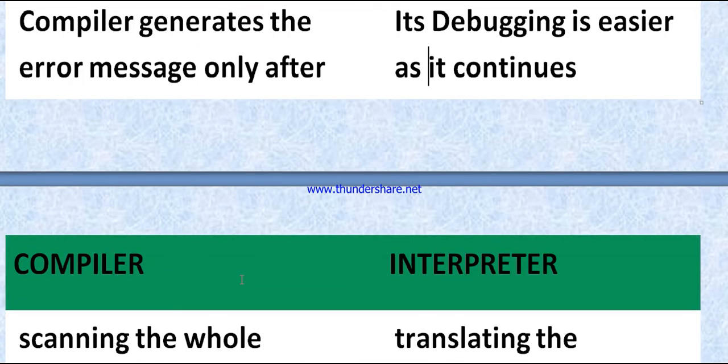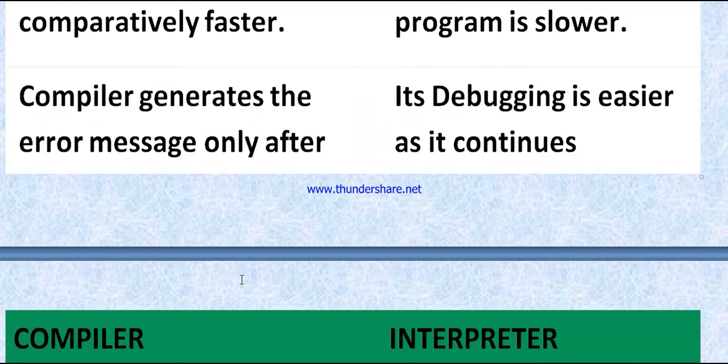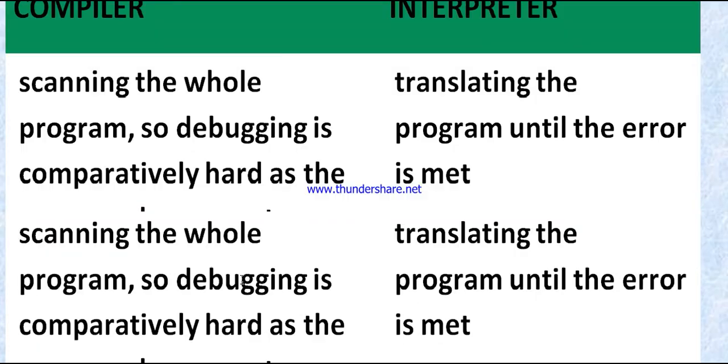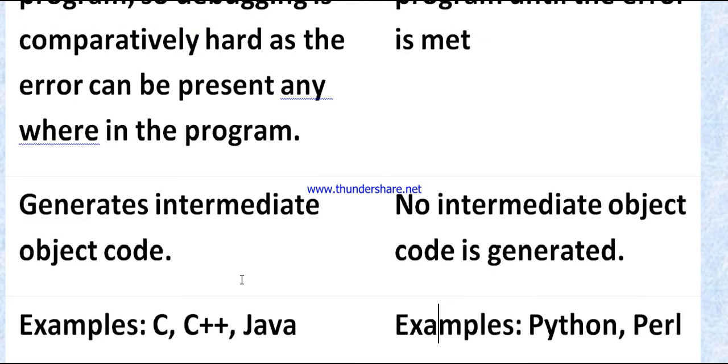A compiler generates the error message only after scanning the whole program, so debugging is comparatively hard as the error can be present anywhere in the program. An interpreter translates the program line by line until an error is met, so debugging is easier. A compiler generates intermediate object code; an interpreter generates no intermediate object code. Examples: C, C++, Java for compilers; Python and Perl for interpreters.